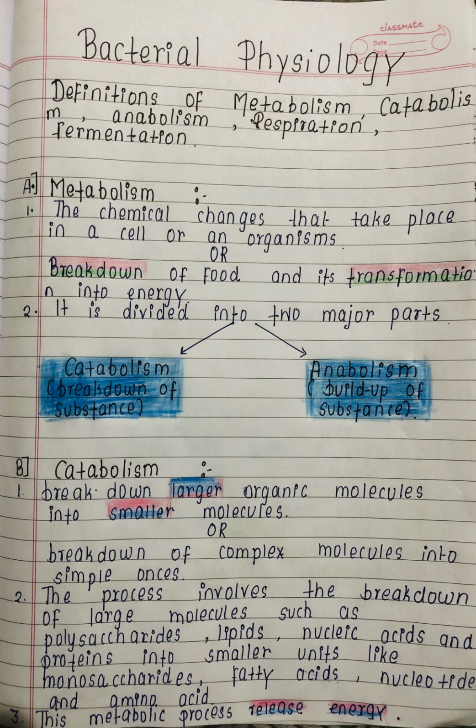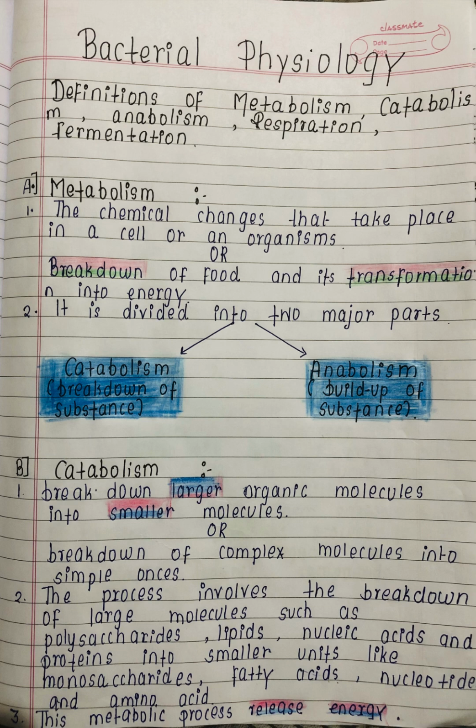Next is catabolism. We are going to see in detail about catabolism, its definition and how it works. So what is catabolism? It is the breakdown of large complex molecules into simple molecules. For example, when we eat or drink something, the molecules that enter our body are large in size, so they need to break down into simple molecules. For what purpose? To give us energy.